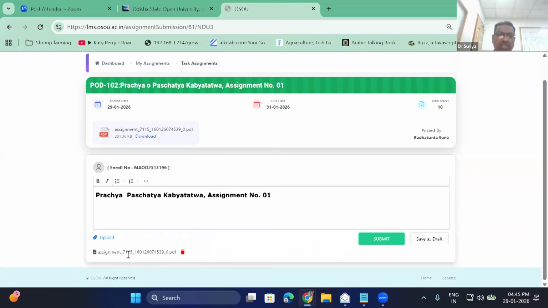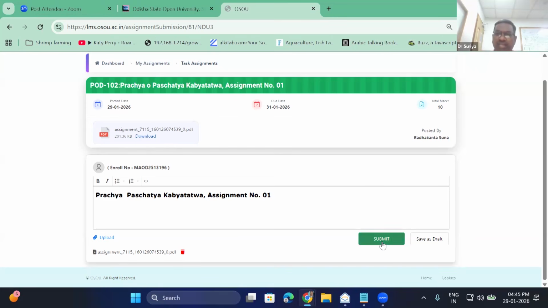So now I have uploaded the assignment. You see the assignment file and the icon is also there. What does this icon mean? If I think I have wrongly uploaded, before submitting I can delete it. If I click the red button, it will get deleted. Then I'll go and check the file again and upload the proper file.